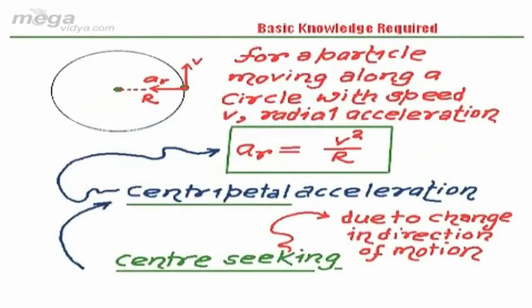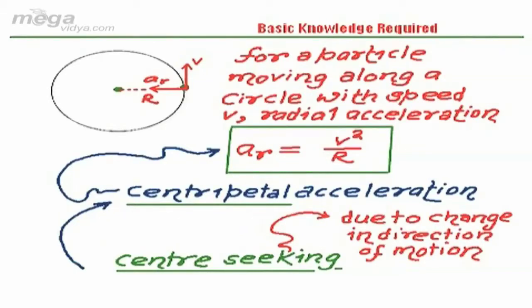For a particle moving along a circle with speed v, its radial acceleration a_r, which is directed towards the center, if the radius of the path is r and its tangential speed is v, can be written as v squared upon r, which is known as centripetal acceleration.